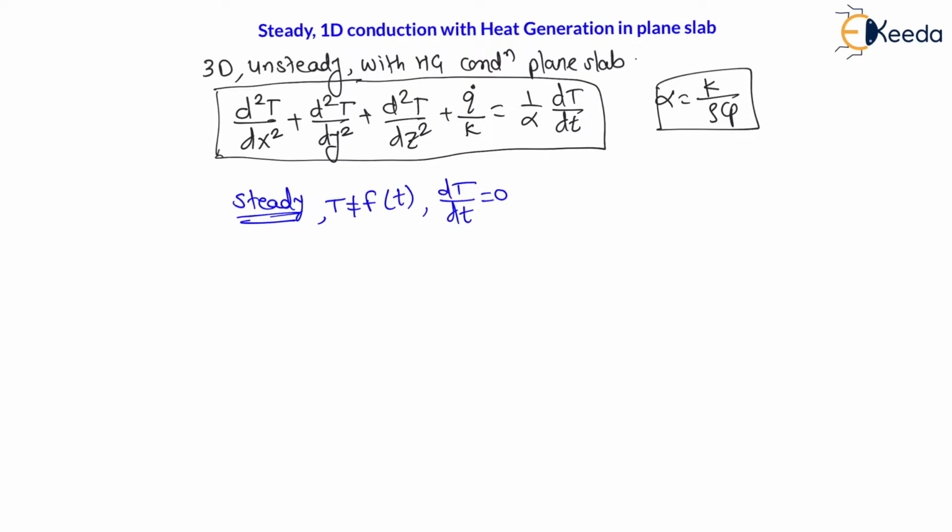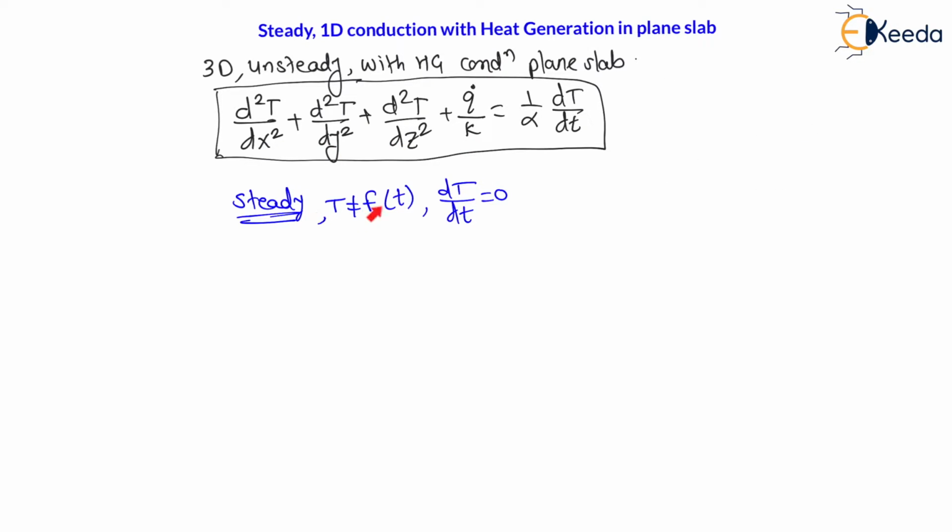Q dot is the uniform heat generation rate, that is, heat generated per unit volume. This is called Q dot. And my dear students, the unit of Q dot is watt per meter cube. K is the thermal conductivity in watt per meter Kelvin, and X, Y, Z are directions.